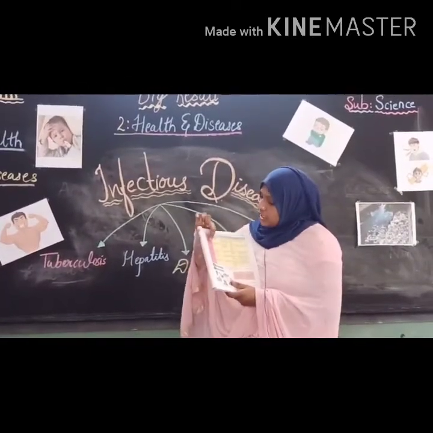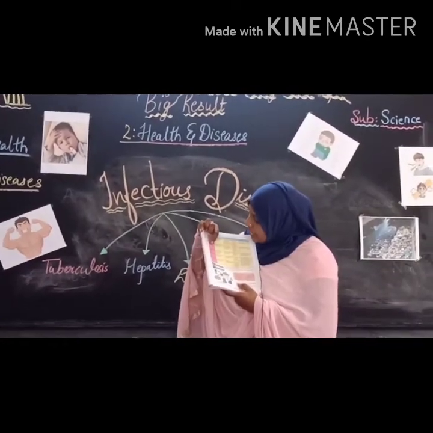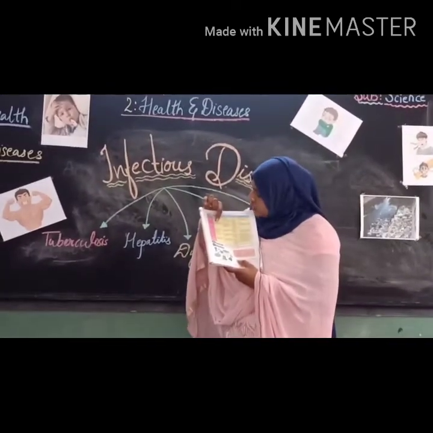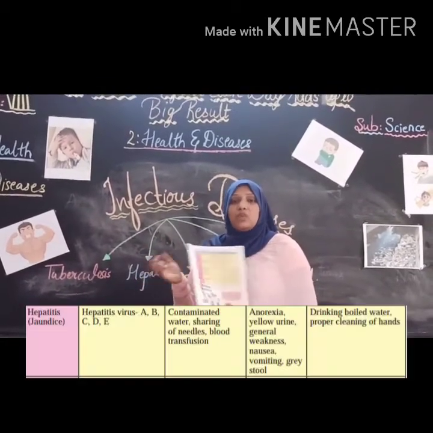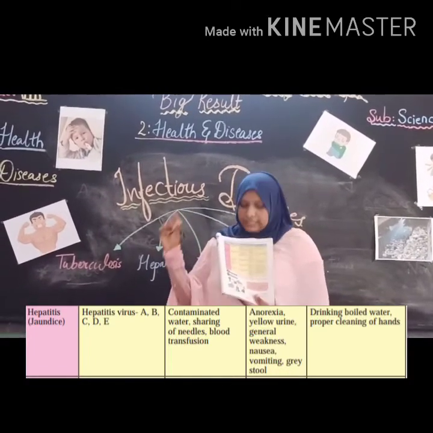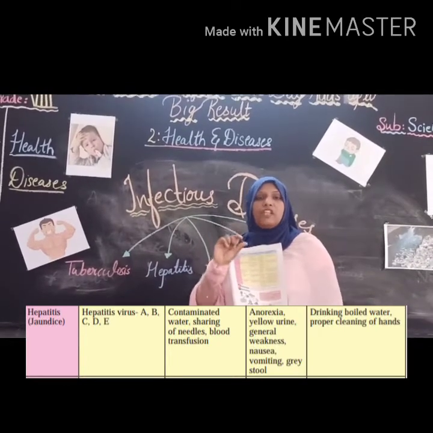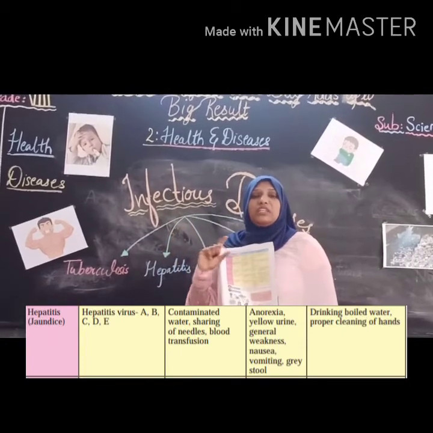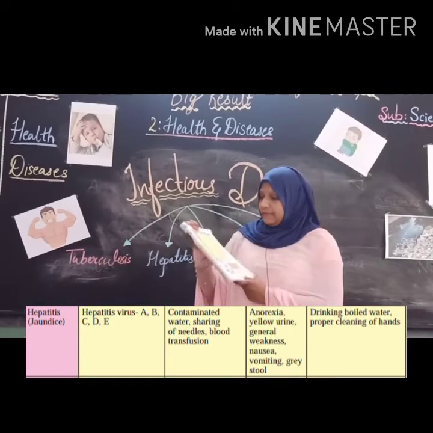Now we will go to the next disease, hepatitis. Hepatitis is also called jaundice, right? This is also an infectious disease. Hepatitis, what are the pathogens? It means what kind of bacteria and viruses spread this disease. The viruses are hepatitis virus A, B, C, D and E. There are 5 kinds of viruses, named A, B, C, D and E. So these 5 viruses can cause hepatitis or jaundice, right?